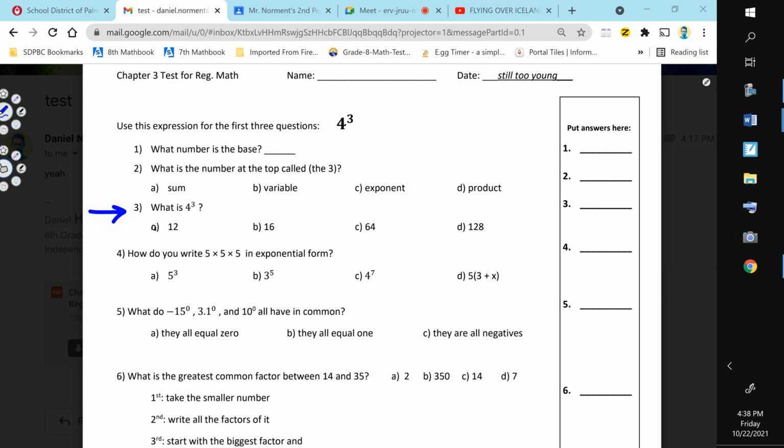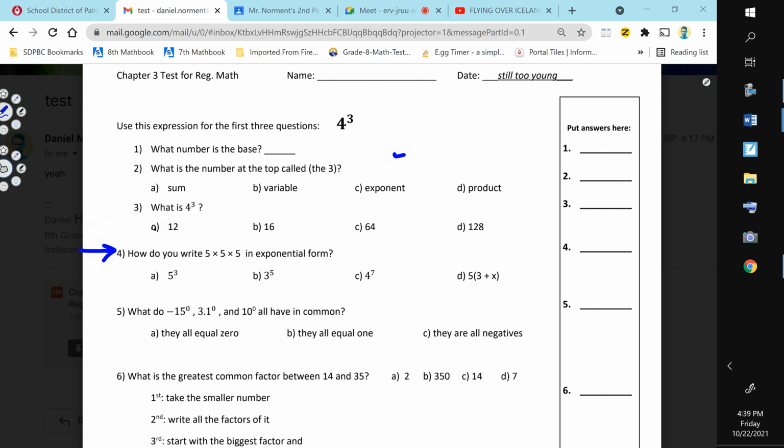4 to the third power. This is not 4 times 3. Do not do that. Okay? It looks the same. They have the same numbers, but these are different. This equals 12. This is something completely different. This means 4 times 4 times 4. So I'll get you started. 4 times 4 is 16. And you do 16 times 4, and you're gonna get one of these answers.